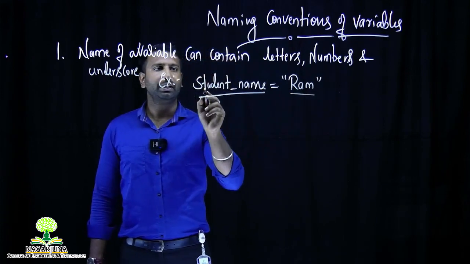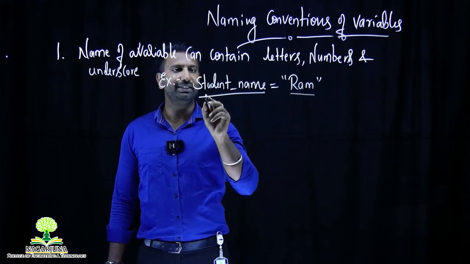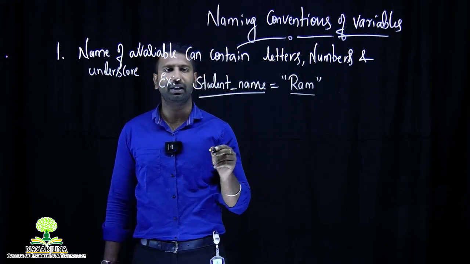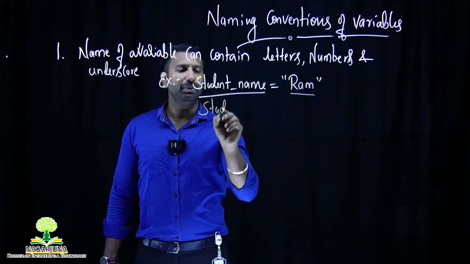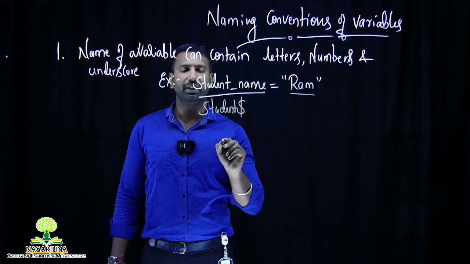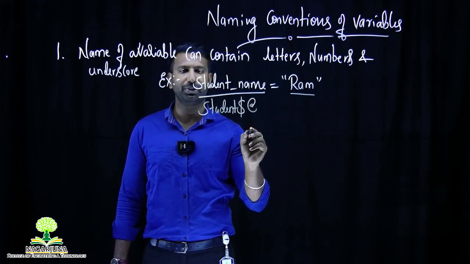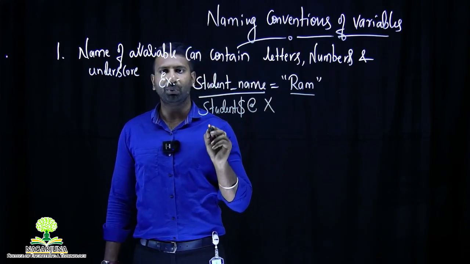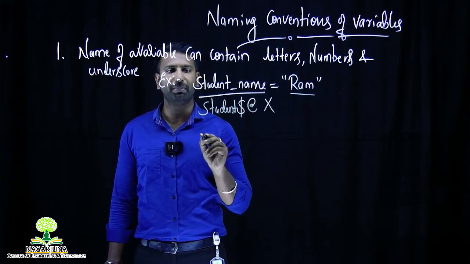Here you can observe the student_name which I have defined as a variable contains letters, it contains an underscore, and it can also contain numbers. But if you write a variable name containing special characters, including a dollar or at the rate symbol, it is treated as invalid because Python won't support these kinds of special characters as variable names.